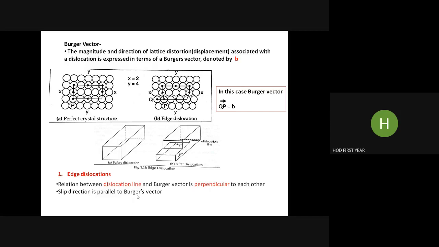Slip direction is parallel to Burger's vector. This is the direction of slip, so it is parallel to Burger's vector. You can easily see it. Tensile, compressive, and shear fields may be present. So the edge dislocation can be produced by either tensile, compressive, or shear loading. These dislocations are formed during deformation and crystallization. So this is about the edge dislocation and Burger's vector.